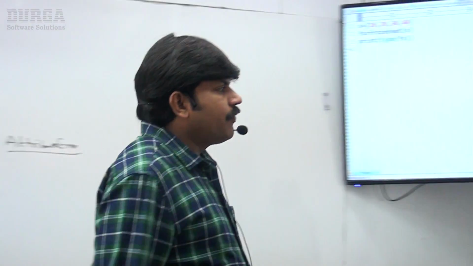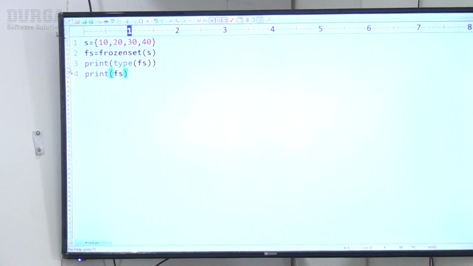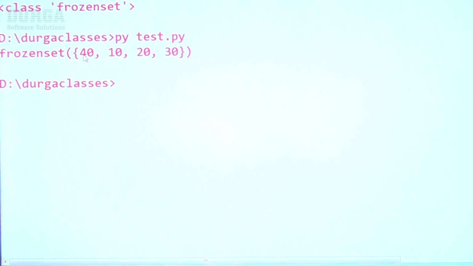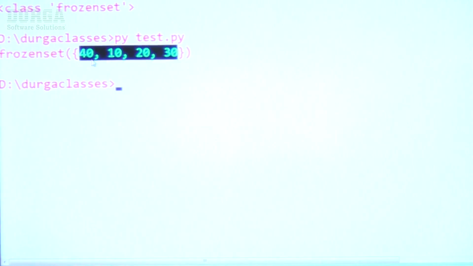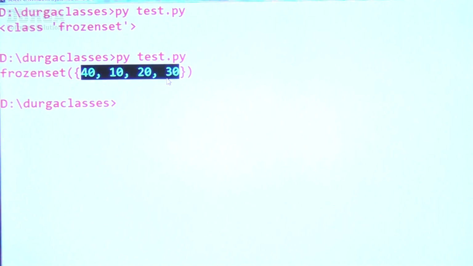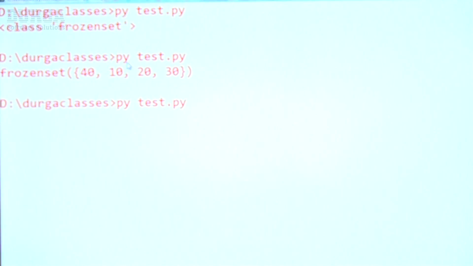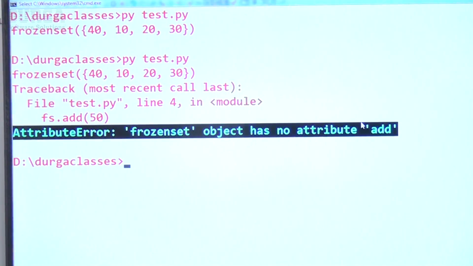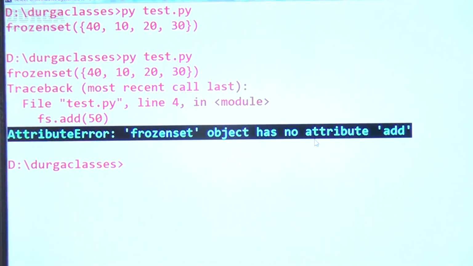Have a look once. If I print fs, this is the previous example only. What is the answer we are going to get? Observe that it is frozenset of 40, 10, 20, 30. Actually I provided 10, 20, 30, 40, but here it shows 40, 10, 20, 30, because otherwise there is no guarantee at all. Now fs.add(50), I'm taking. Are you seeing? Attribute error. Frozenset object has no attribute add. Add such capability is not there for the frozen set.